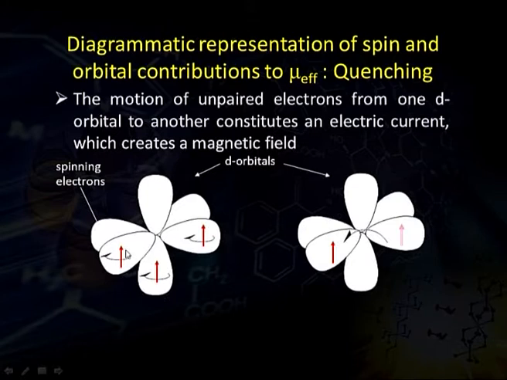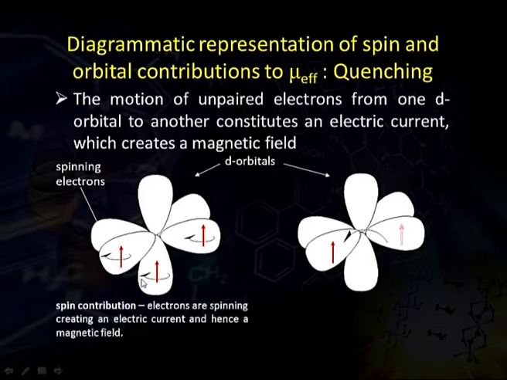These unpaired electrons spinning on their own axis generate an electric current, and this current causes the generation of a magnetic field in its environment.